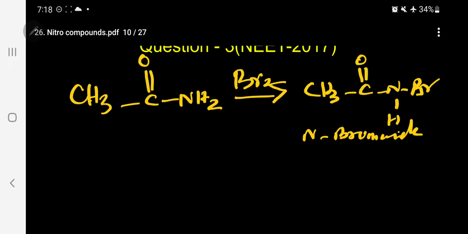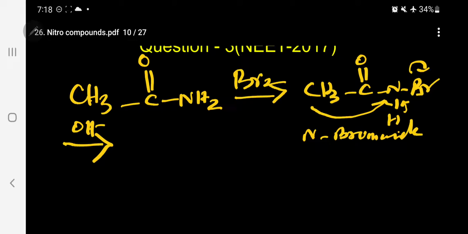The next step, what is happening now? In presence of base, that is potassium hydroxide, it undergoes a rearrangement. What way will it undergo rearrangement? Kindly follow. The H is going out, Br is going out. This methyl group rearranges to the nitrogen atom.